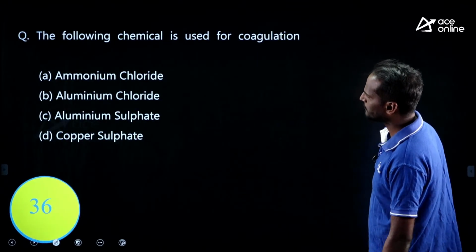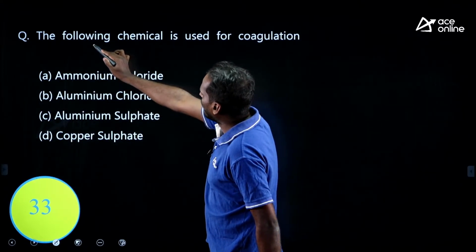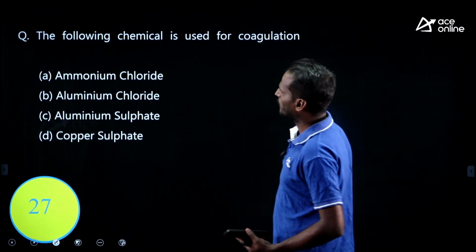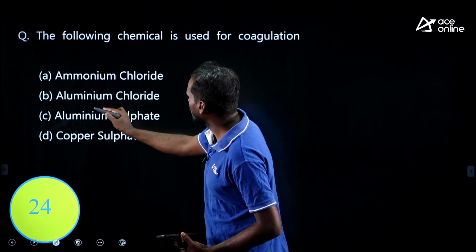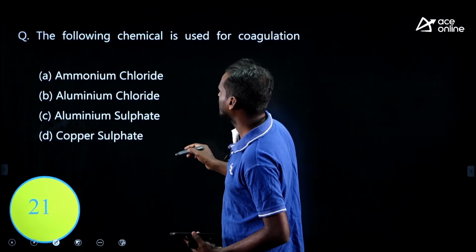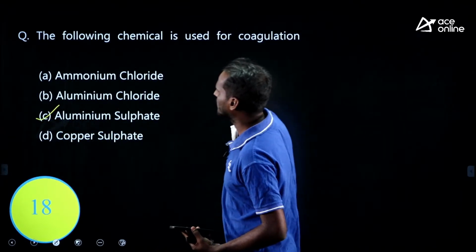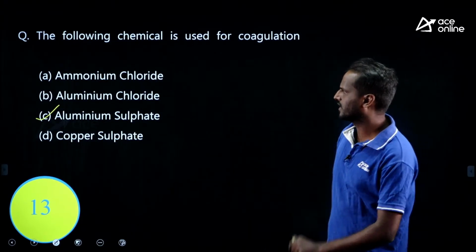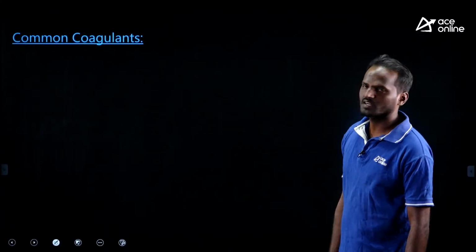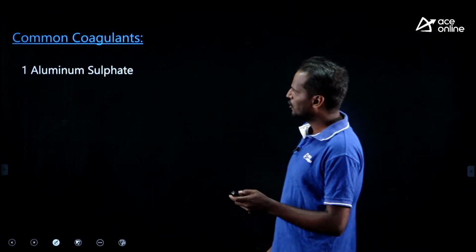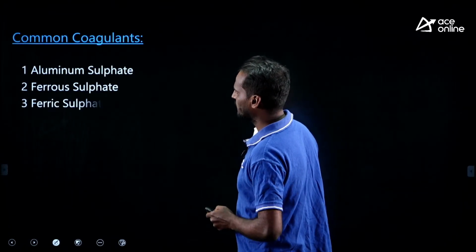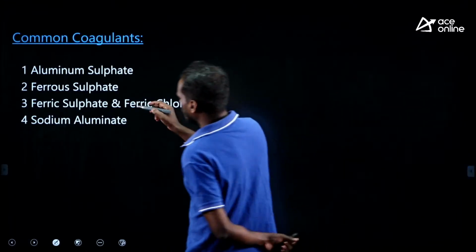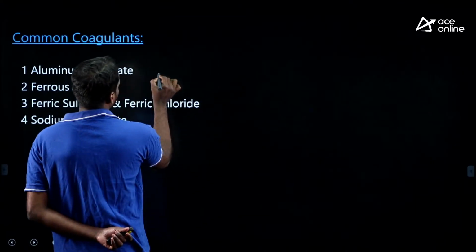Okay, the next question. Look at this, very easy. Solve. The following chemical is used for coagulation. Which of the following are coagulants given? See, aluminum sulfate is the coagulant given, right. Generally we use common coagulants such as alum, aluminum sulfate. Just recall, the common coagulants are aluminum sulfate, ferrous sulfate, ferric chloride, and sodium aluminate, right. This aluminum sulfate we call alum.